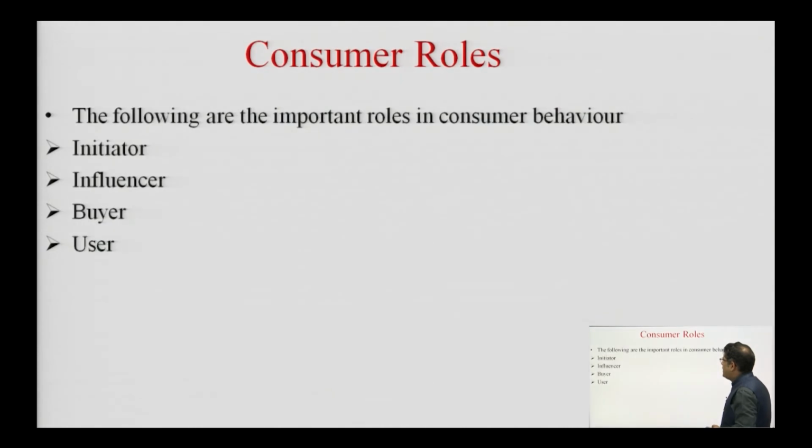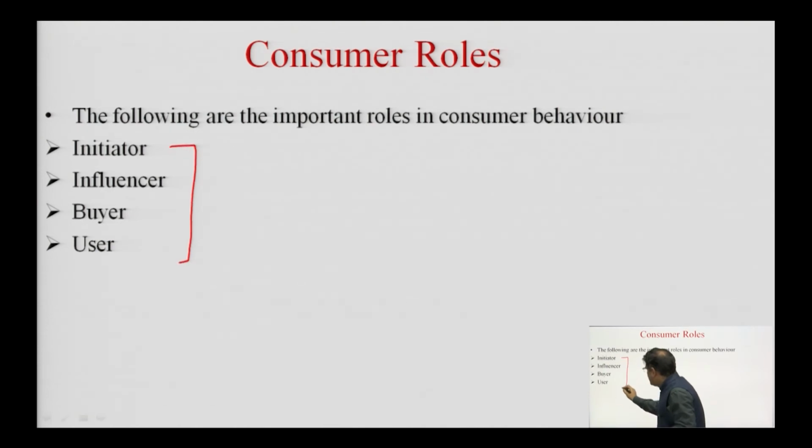Moving to the next slide, we come to the consumer roles. Now, if we observe, there are certain roles that consumers play in our family also, or in a typical family that consists of parents and 2 children. There are certain roles that these family members play as consumers. So, to sum up, there are 4 different types of roles that a consumer can play. A consumer can play the role of an initiator, an influencer, the buyer, and also the role of a user.